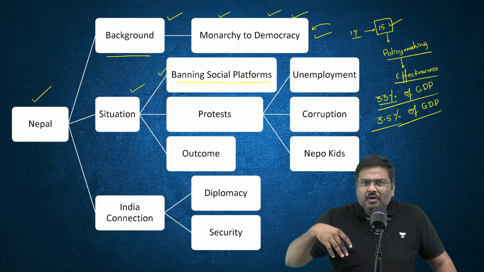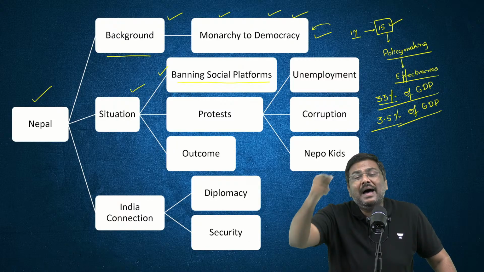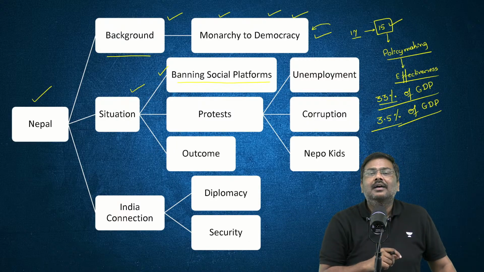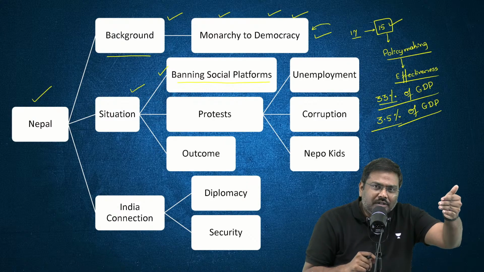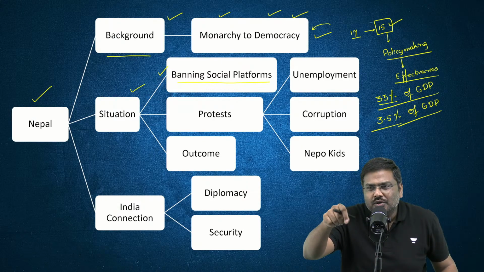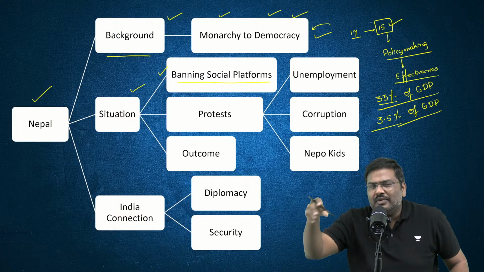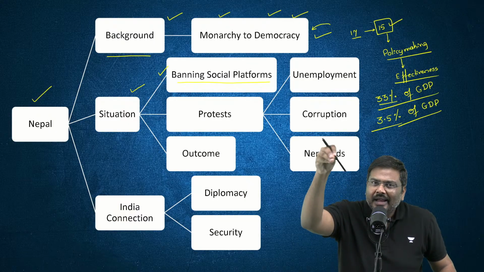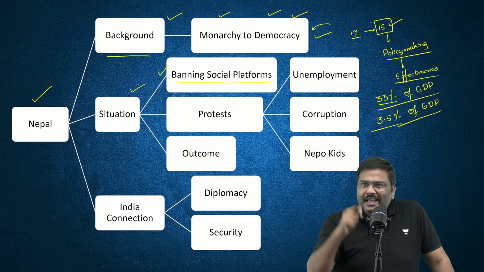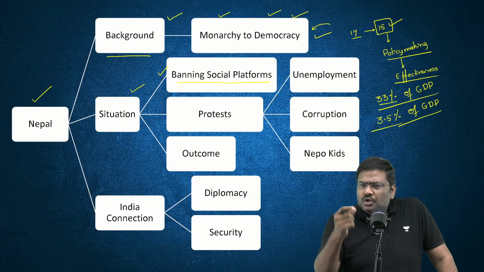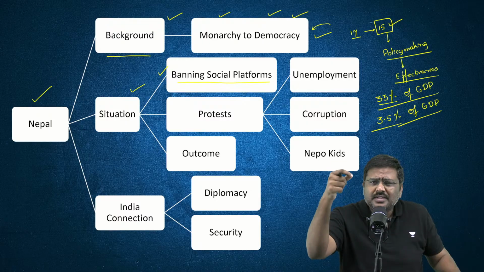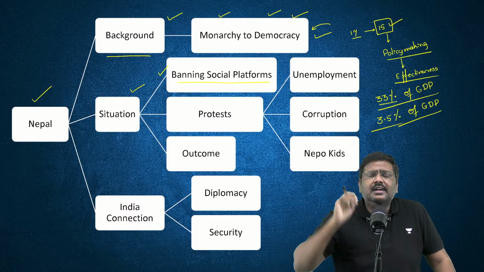Before you go forward, what was the logic behind banning the social media platforms? There was a valid reason as well. The court there issued a directive, asking the government to ensure that these social media platforms have one person appointed in Nepal. The reason is, let's say there is a grievance or a complaint; to address these issues, there should be a grievance redressal officer appointed in the country.